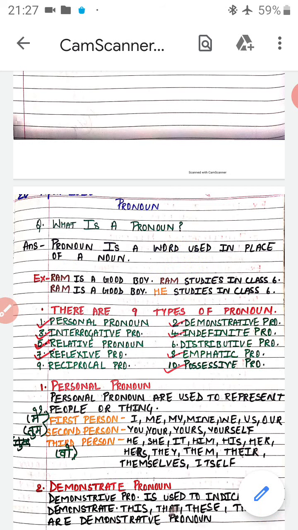We don't read a sentence like that. It should be changed into: Ram is a good boy. He studies in class 6. So he is a pronoun as it is used in the place of the noun Ram. Ram was a noun and in place of Ram we have used he. So what is a pronoun? Pronoun is a word which we use in place of a noun.